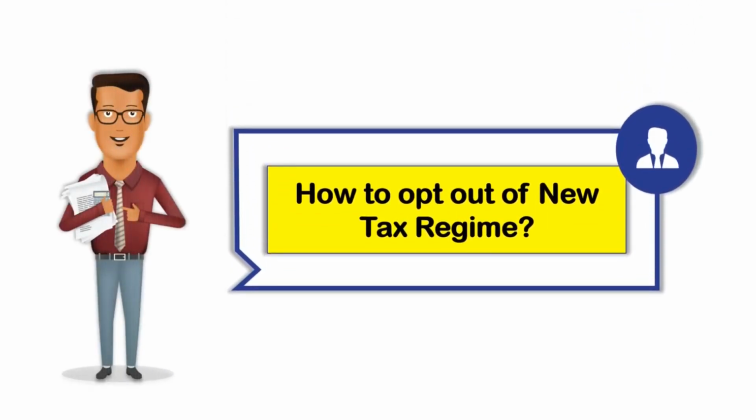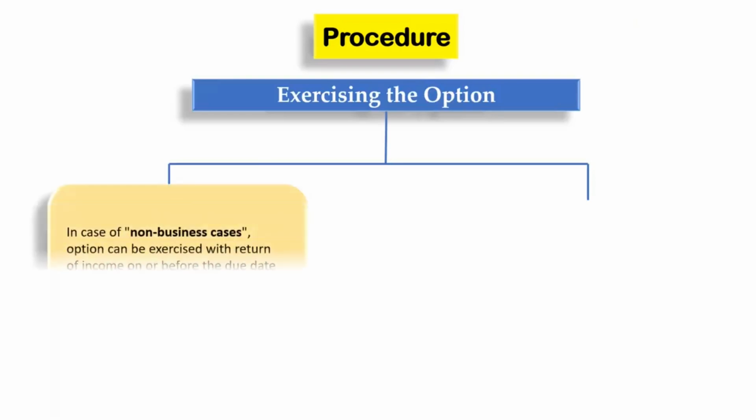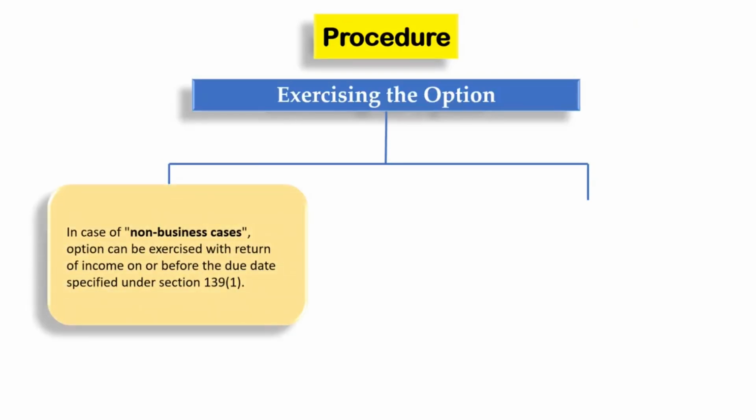Let us now see step by step how to opt out of the new tax regime. In case of non-business cases, the option to switch between the old tax regime or the new tax regime can be exercised with the return of income on or before the due date specified under section 139 subsection 1.